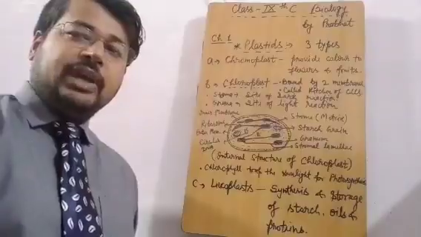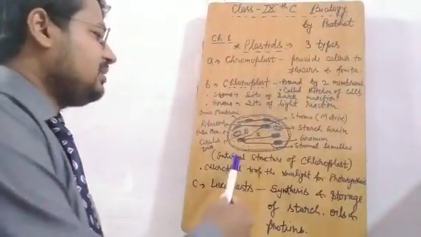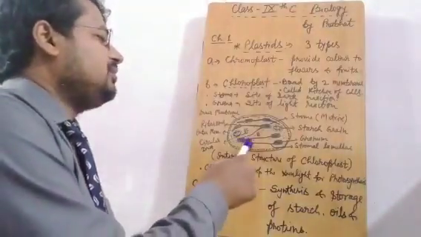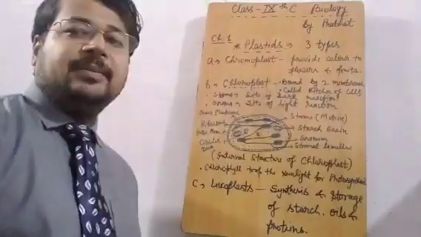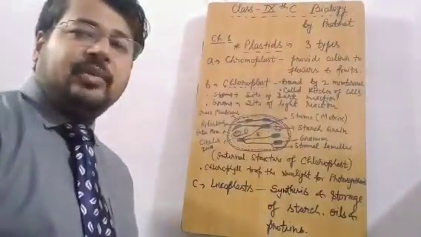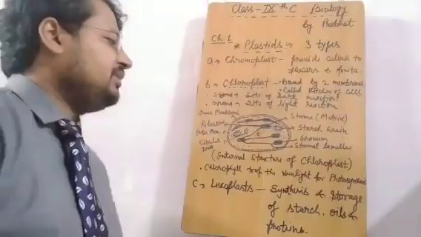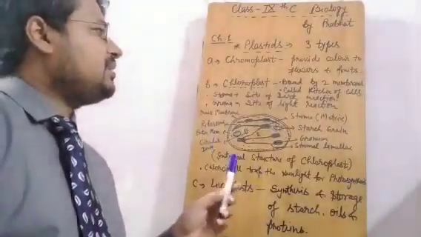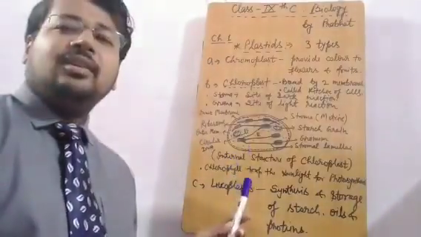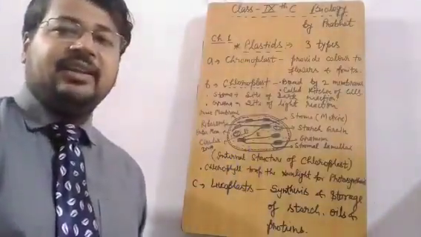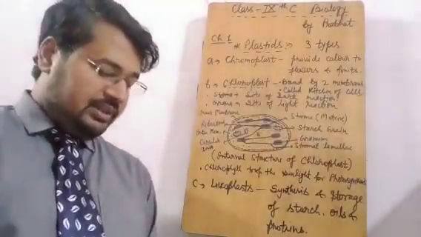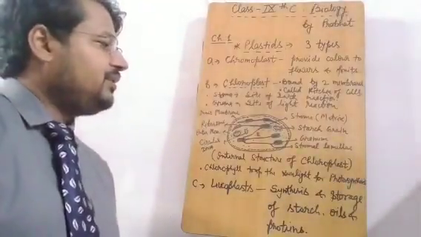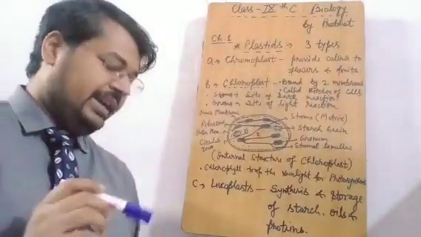In photosynthesis, two types of reactions are there. One is dark reaction and one is light reaction. So dark reaction takes place inside the stroma, the matrix that you are witnessing over here. But the real phenomenon that is responsible for photosynthesis takes place inside the granum, the green part of the chloroplast, that is called chlorophyll. Chlorophyll is present, that's why green color is there. And the process of photosynthesis takes place inside the grana. Now we will study what is the specific function and location of stroma and grana.